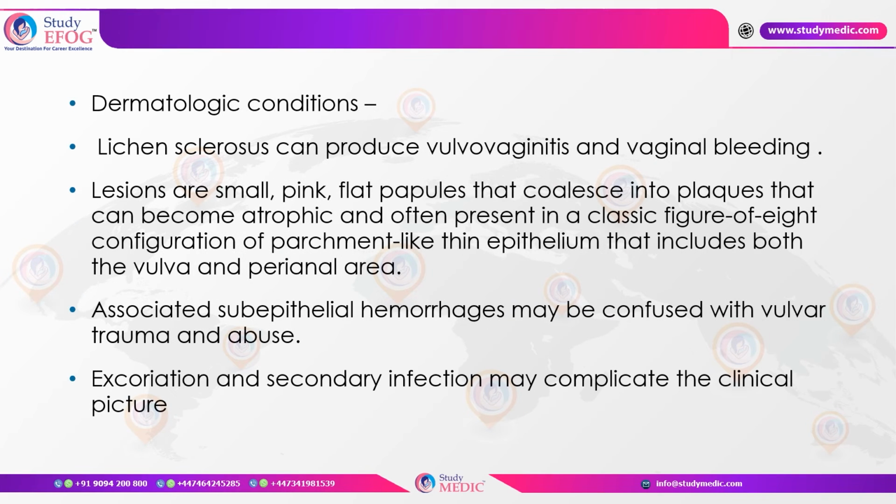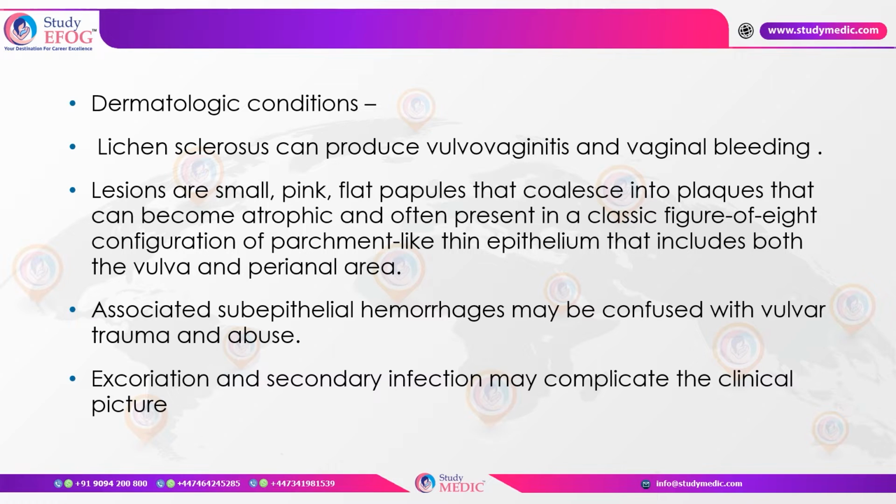Coming to some dermatological conditions, lichen sclerosis is very commonly associated in this age group to produce vulvovaginitis and bleeding. So the lesions of lichen sclerosis usually present as small pink and flat papules. Sometimes they coalesce together, they can become atrophic, and the epithelium is very thin and is called parchment-like epithelium.